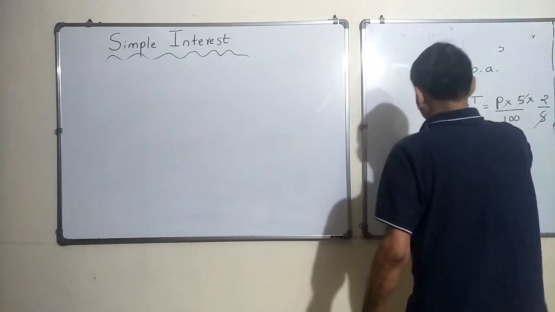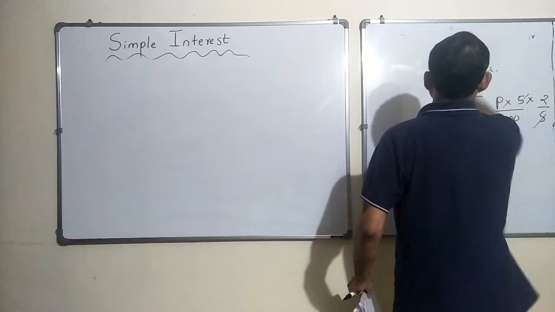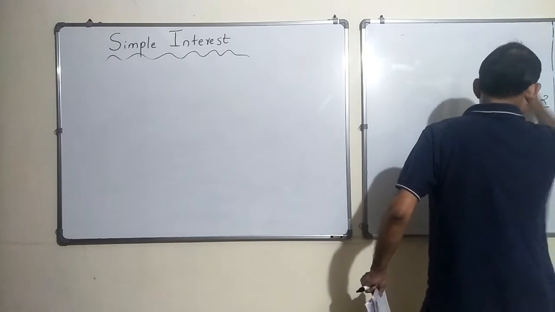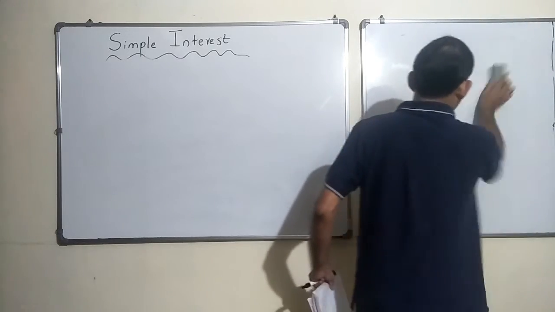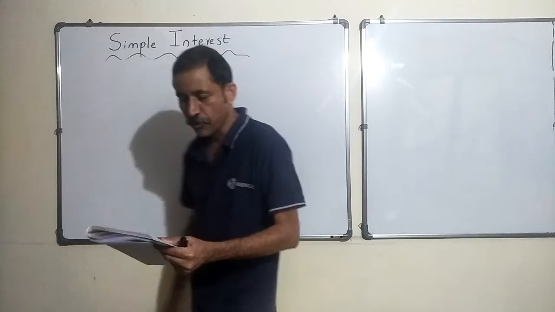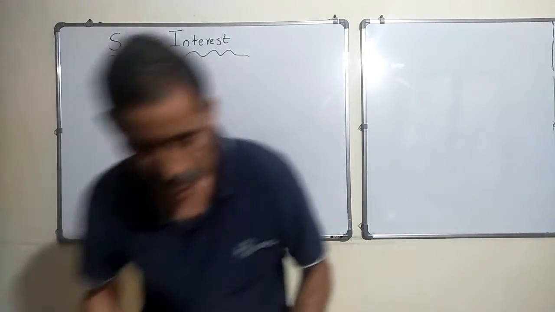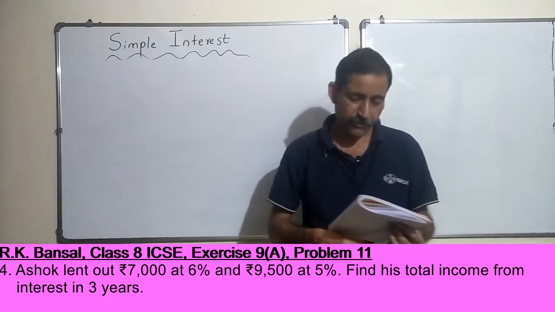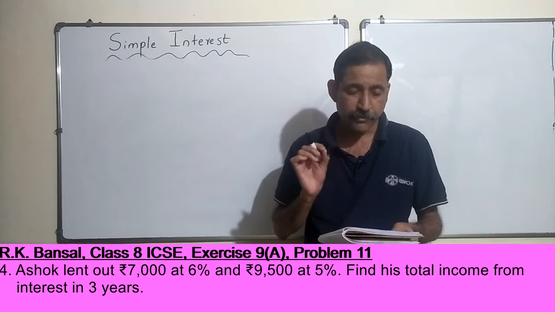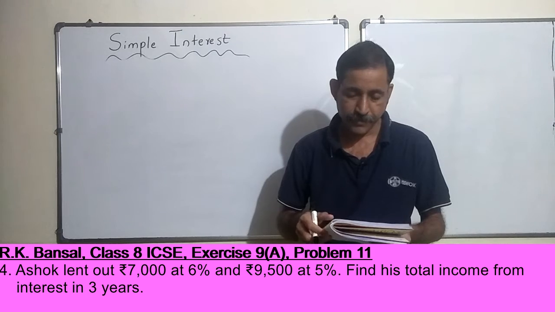Let's quickly read the problem, the fourth one. Ashok lent out rupees 7,000 at 6%, and rupees 9,500 at 5%.